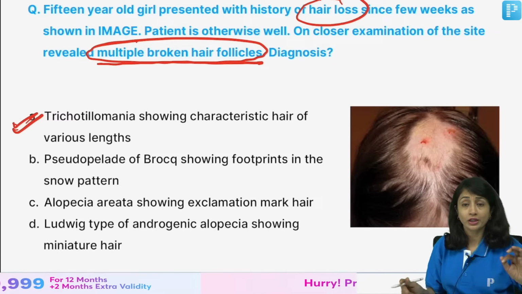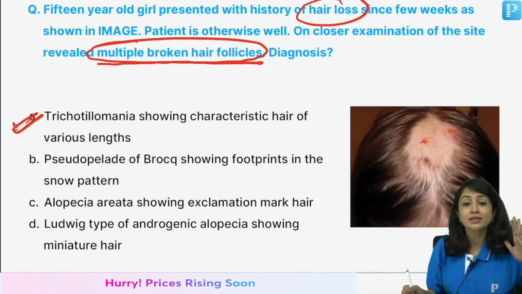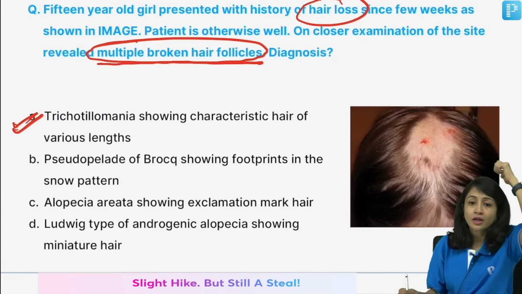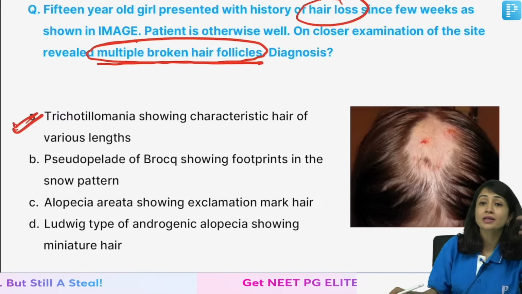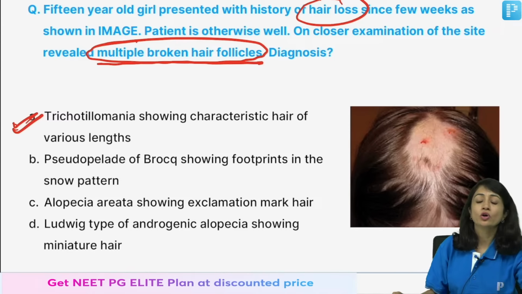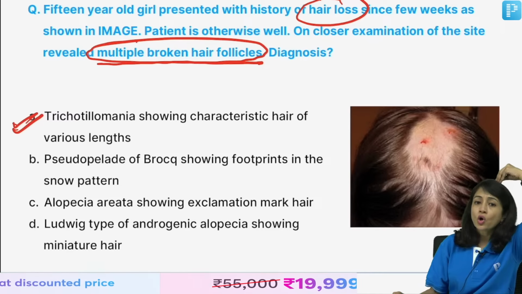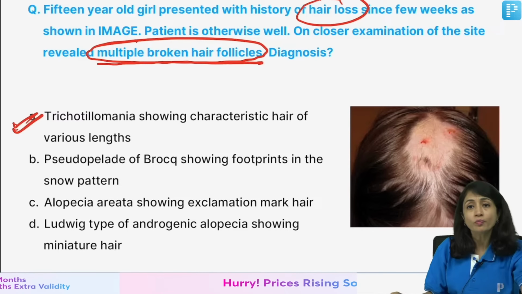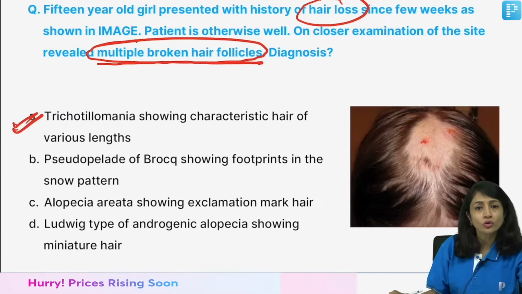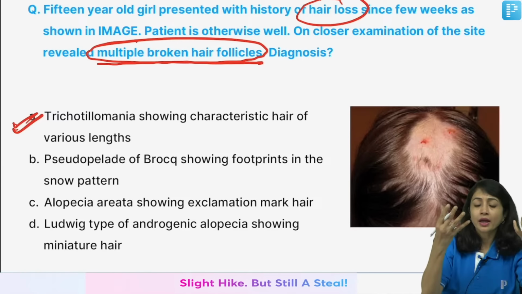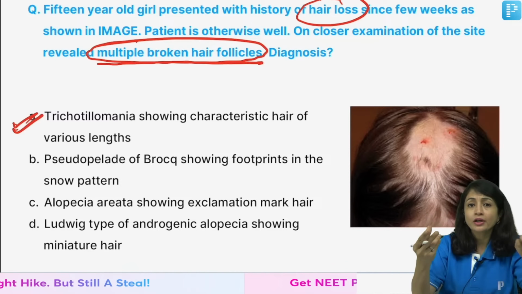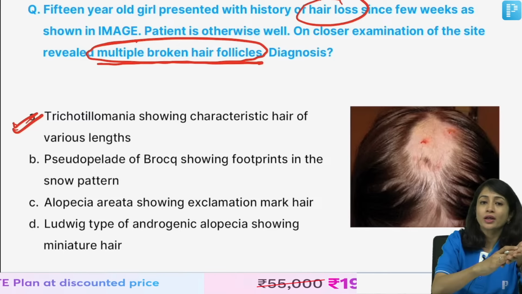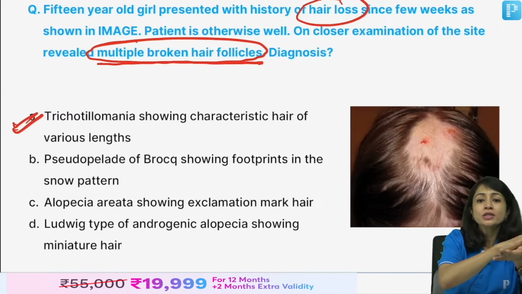only in trichotillomania. Because trichotillomania is a psychiatric disorder, the patient pulls or plucks his or her hair. When you pull the hair with an external force, your force cannot be constant. So you would have hair of unequal length. So you'll have broken hair follicles. Alopecia areata, on the other hand, is an autoimmune disorder. There the suprabulbar area of my hair is targeted, and so all the hair is lost. So you do not see broken hair follicles on the surface. You see a smooth patch.